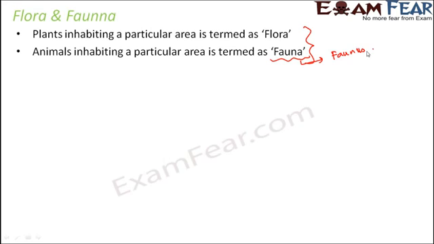So fauna is for all the animals and flora is for all the plants. So these terms flora and fauna were coined by Linnaeus, the same scientist who was also involved in the classification of plants and animals. Somewhere around 1745 these terms were coined, flora and fauna. So when you talk about one particular area, let us suppose I talk about a biosphere reserve, say Pachmarhi Biosphere Reserve, the plants which are present in Pachmarhi Biosphere Reserve and the animals present there are called the flora and fauna of Pachmarhi Biosphere Reserve. So that's how we use these terms.